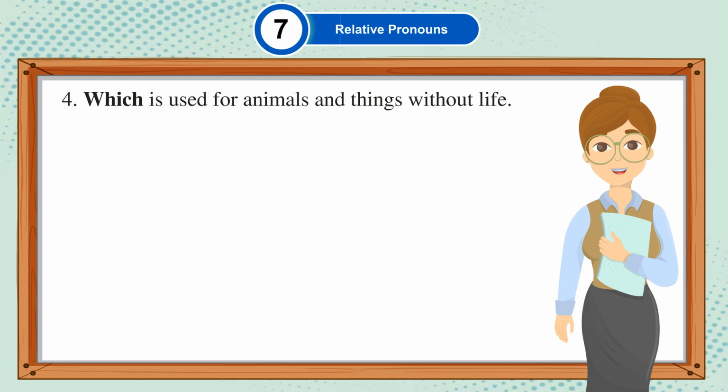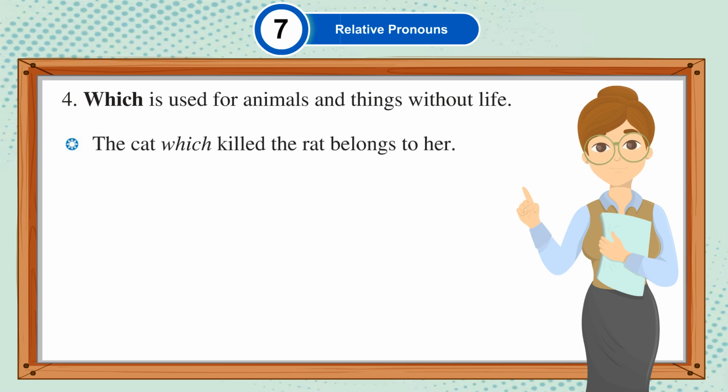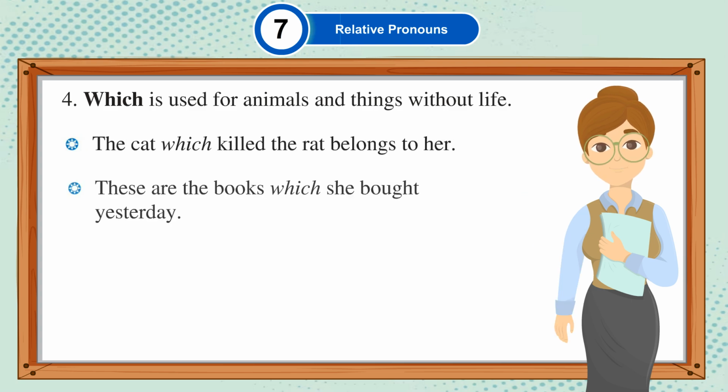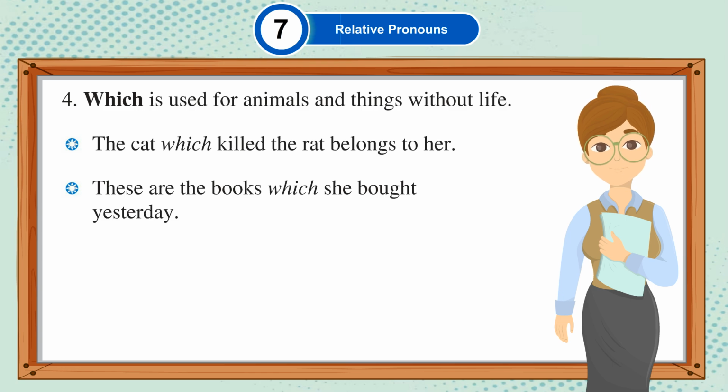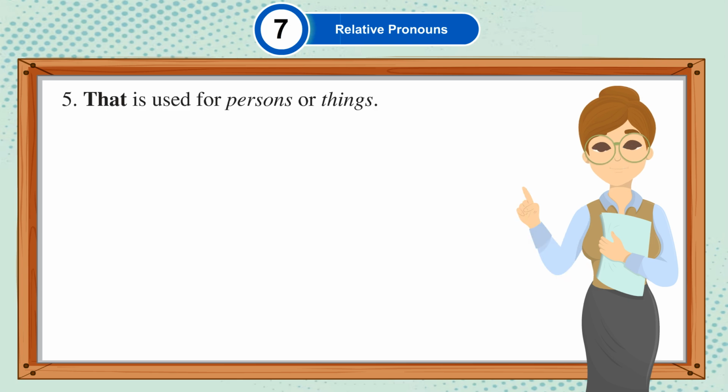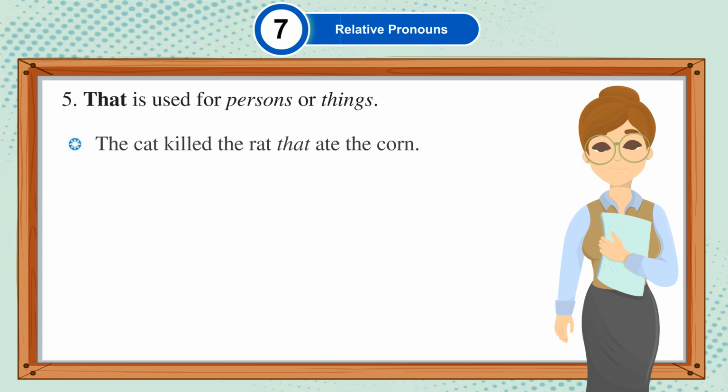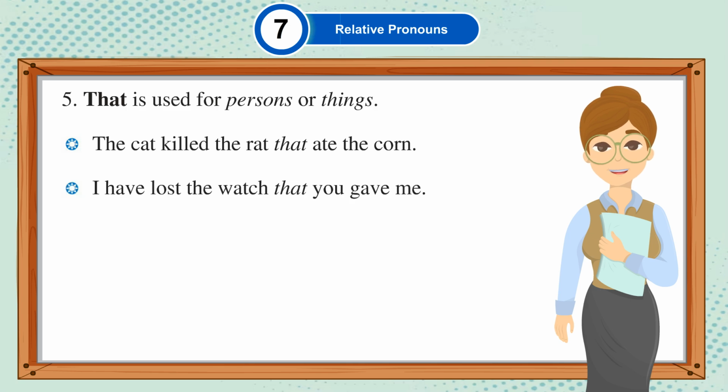Which is used for animals and things without life. The cat which killed the rat belongs to her. These are the books which she bought yesterday. That is used for persons or things. The cat killed the rat that ate the corn. I have lost the watch that you gave me.